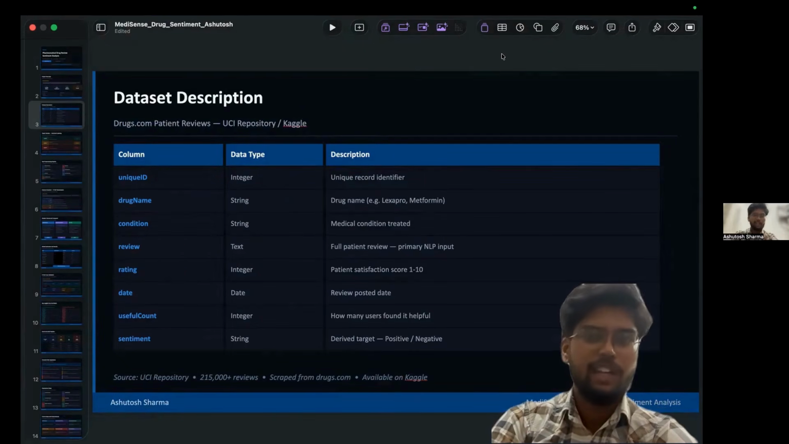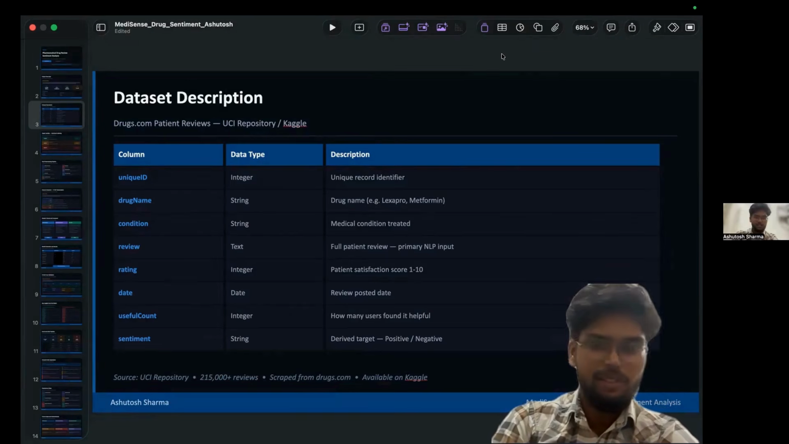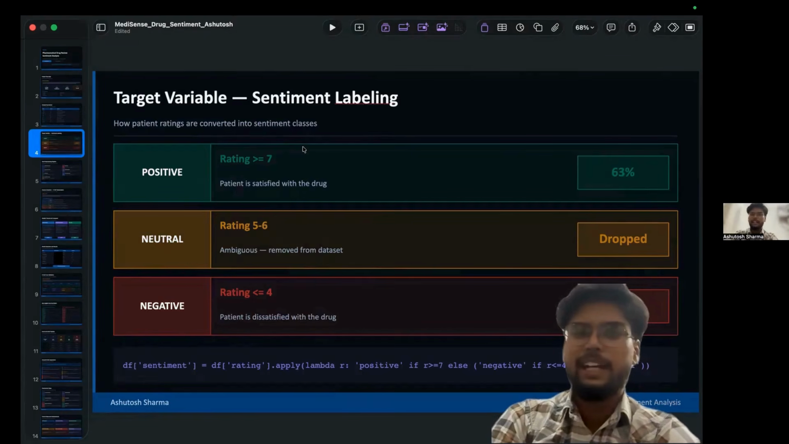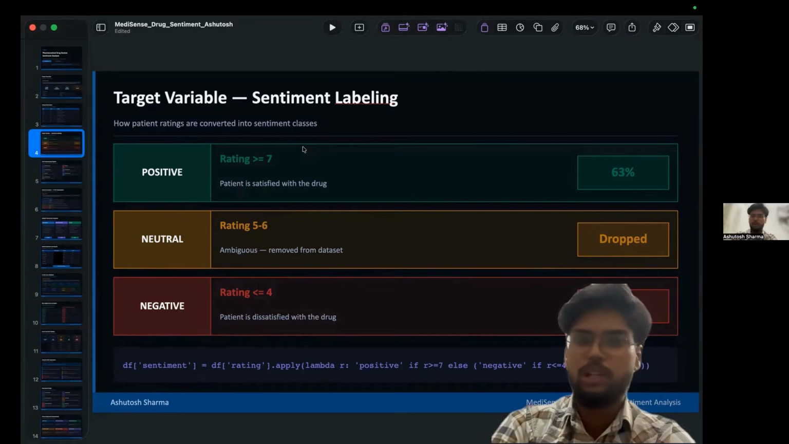Now, the target variable. The dataset did not directly contain sentiment labels. Therefore, I created them using the rating. Positive sentiment is a rating of 7 or higher, negative is 4 or lower, and neutral is 5 to 6. Neutral reviews were removed because they do not strongly express positive or negative emotion. This converted the problem into a binary classification problem.